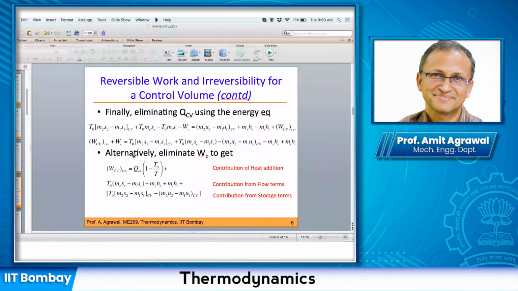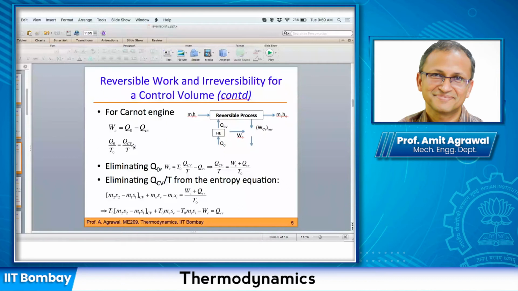Essentially you are using this relationship in order to write QCV in this form. Otherwise you'll be left with Q naughts somehow. As I'm saying, this turns out to be a very confusing thing in various books, so I've tried to simplify it, and hopefully this is not confusing.